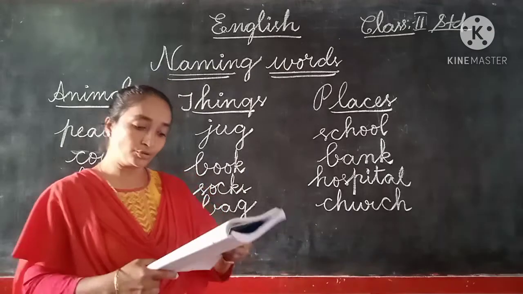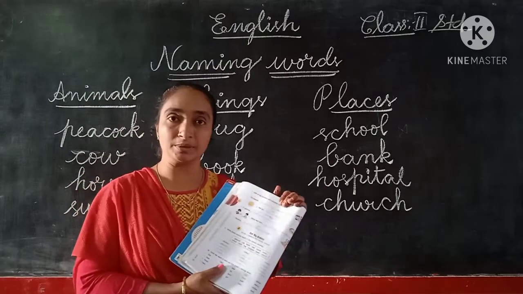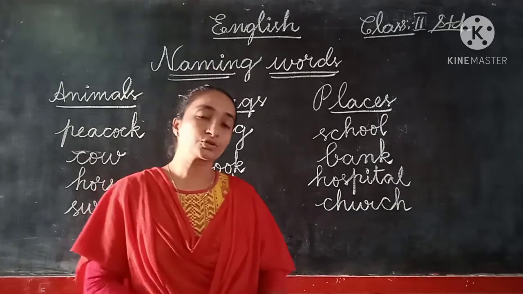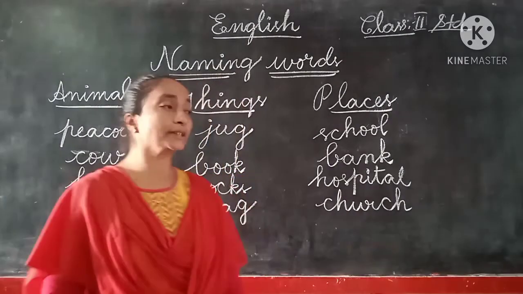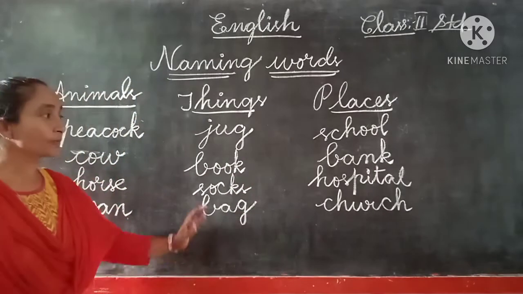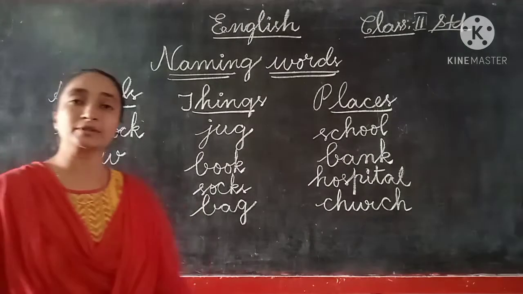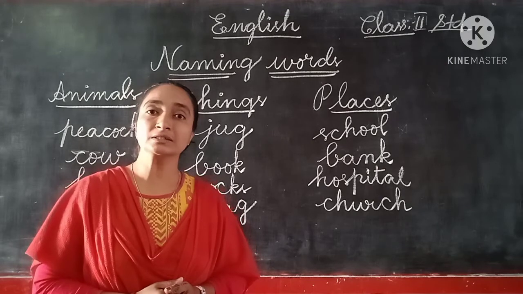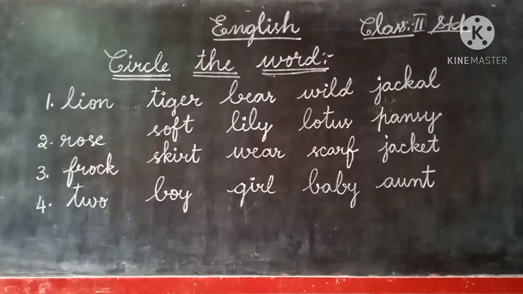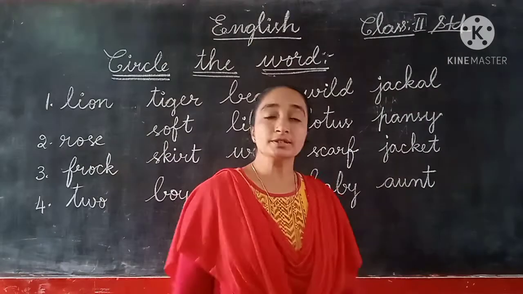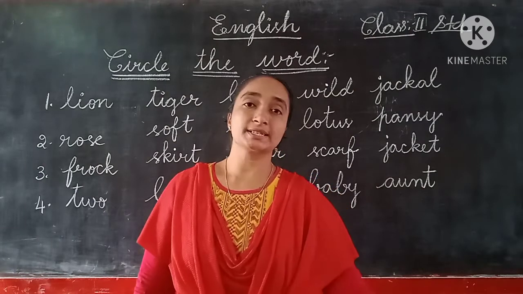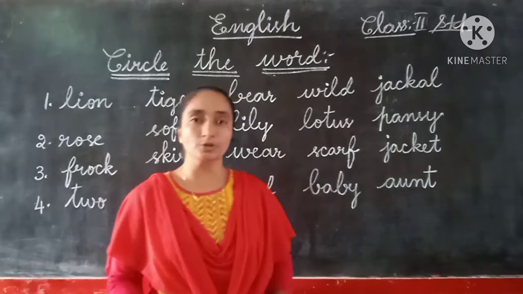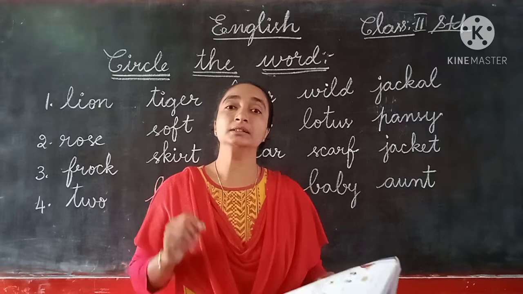Okay, children, so the first Roman has been completed in our textbook. All of you note down carefully, everybody. Very neatly you should enter, children. Here we have the blanks. So here we have completed the first Roman. Now children, let us see the second Roman. The second Roman in our textbook is Circle the word.